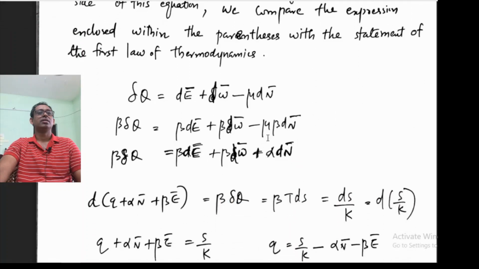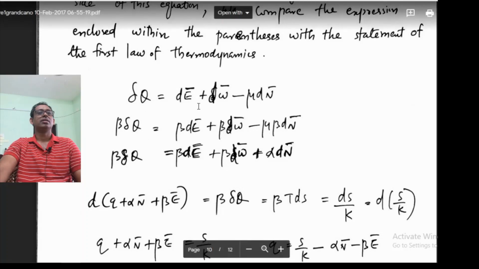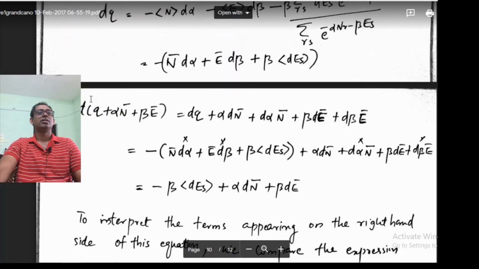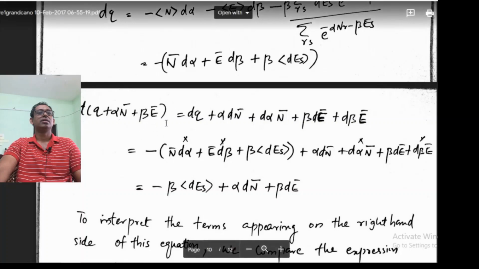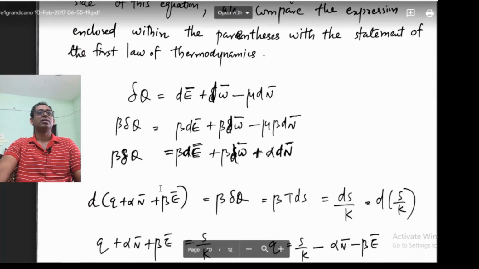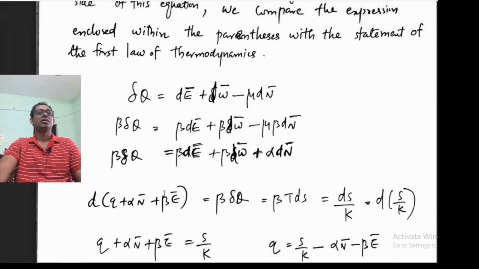So what we can say is the left hand side should be the same. So dQ plus alpha N bar plus beta E bar is taken as equal to beta delta Q, where delta Q is the energy supplied.